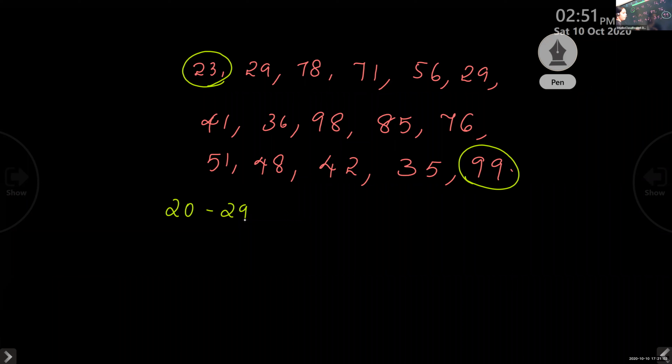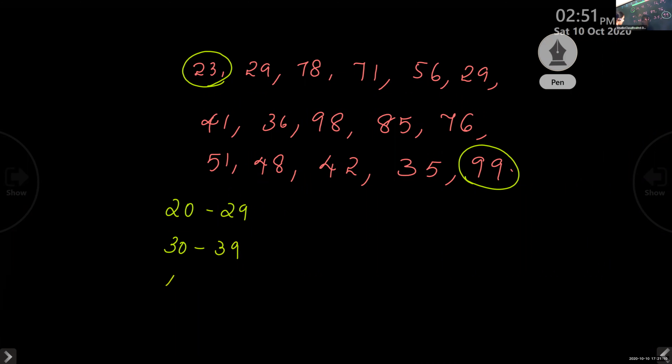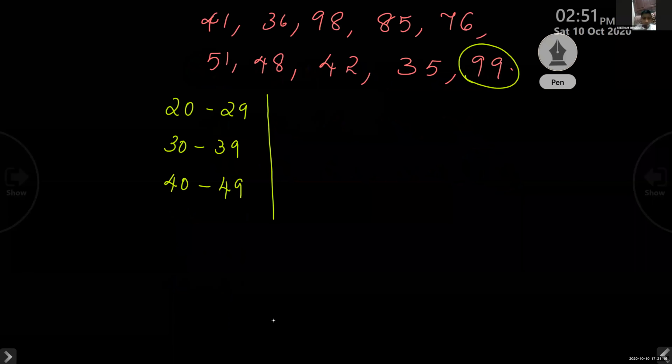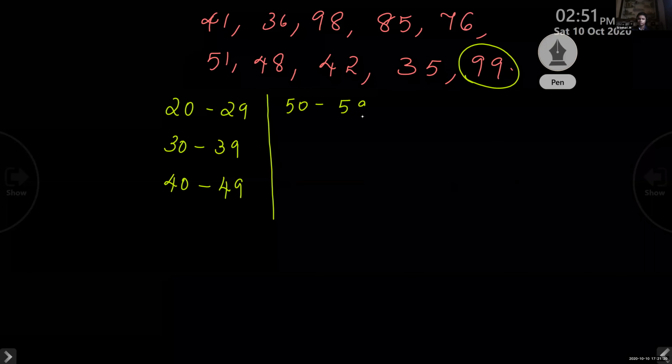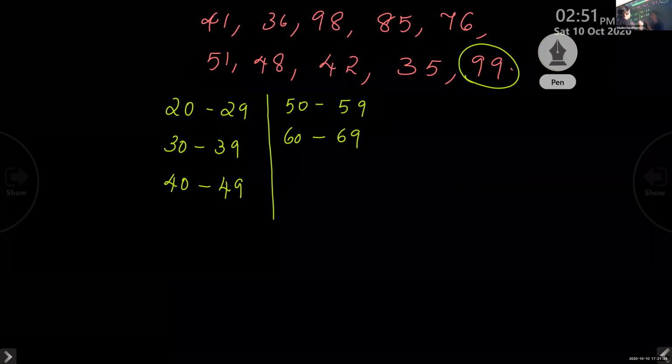What do we call this? Classes. And next class is 30 to 39. And next class is 40 to 49. What will be the next class? 50 to 59. And 60 to 69. Then 70 to 79.